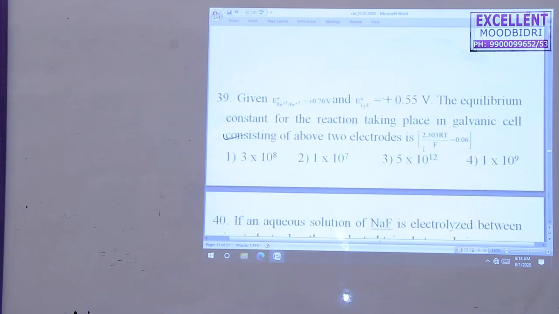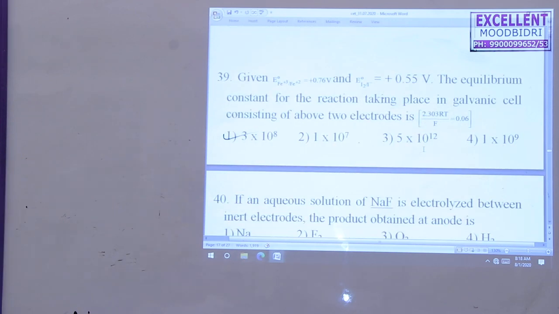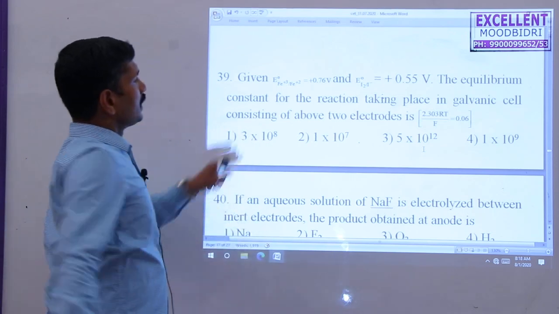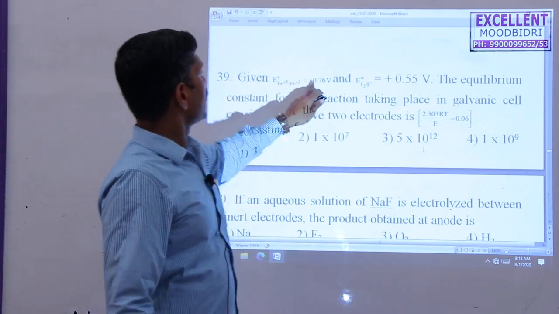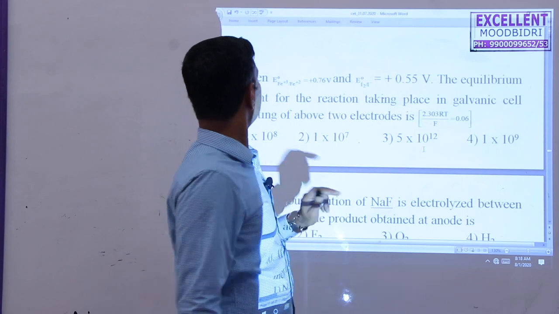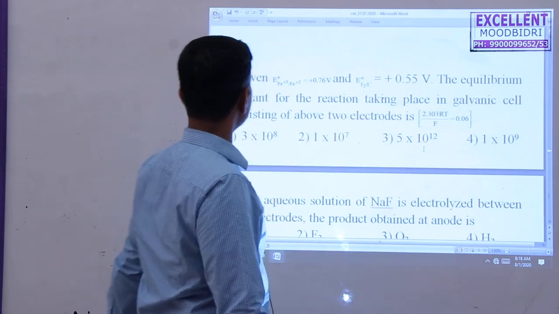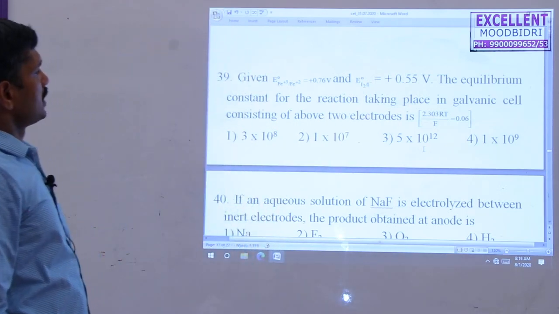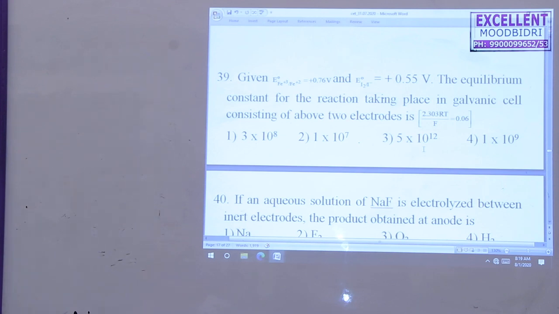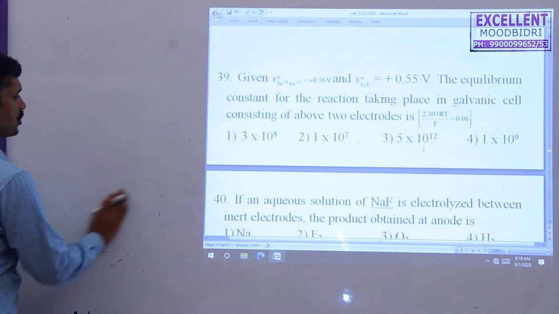Next question. Given that the electrode potentials of the two reactions, iron and iodine, are given, find the equilibrium constant for the reaction that takes place in a galvanic cell consisting of the above two reactions. Here we want to find out the equilibrium constant for the reaction. First of all, we know that two electrode reactions are given here.